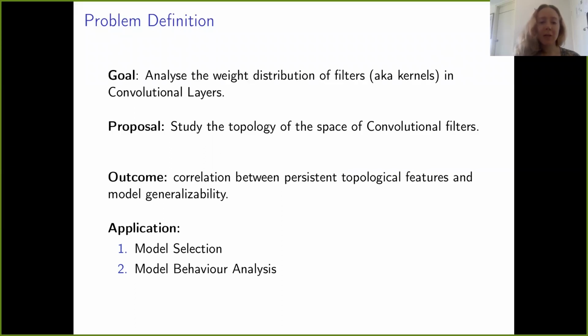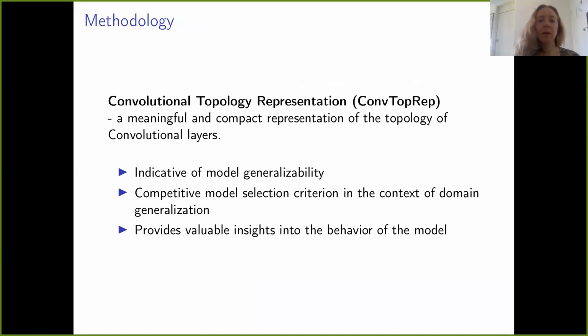The main two applications that we consider in this work are model selection and model behavior analysis. We propose a measure that we called convolutional topology representation, or ConvTop-Rep, as a meaningful and compact representation of the topology of convolutional layers. We show that it is indicative of model generalizability and can be used as a competitive model selection criterion in the context of domain generalization. Moreover, it provides valuable insights into the behavior of the model.